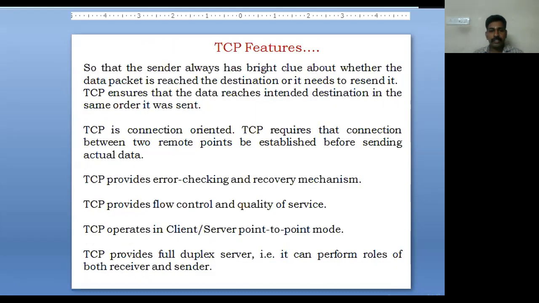Some of the features of TCP: if the data packet has not reached the destination, it will be resent. It is a connection-oriented protocol. It provides error checking and also recovery mechanisms. It provides flow control and quality of service. It operates in point-to-point mode or client-to-server mode. It provides full duplex, that is, at a time it can transmit and it can receive.